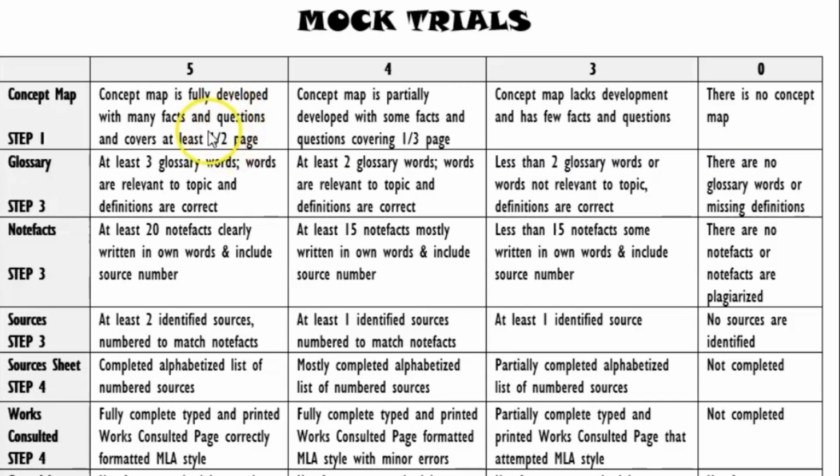Okay, so if you cover half the page, you get 5 out of 5. If you cover a third of the page, you get 4 out of 5. If you write anything down at all, one fact that you remember, one question that you have, right, you'll get 3. The only way to get a 0 is to leave it blank and write nothing down on your concept map. So write something down and you're off to a good start.